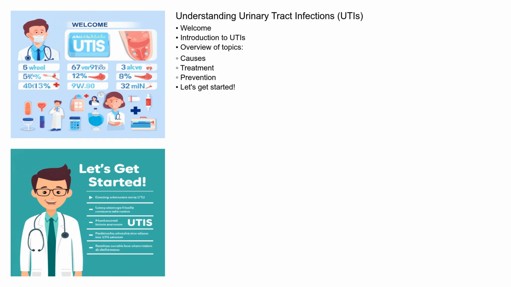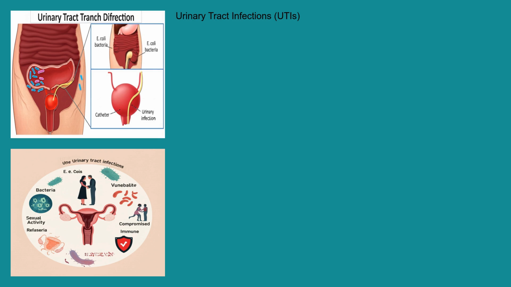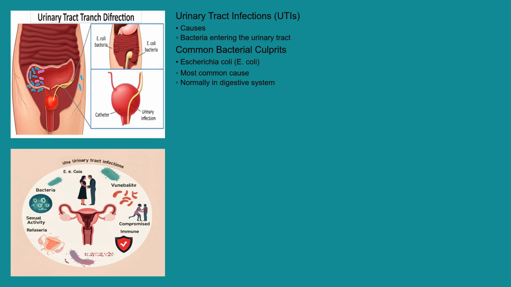So, let's get started! UTIs are primarily caused by bacteria entering the urinary tract. The most common culprit is Escherichia coli, often referred to as E. coli, which normally resides in the digestive system. However, other bacteria like Klebsiella, Proteus, and Staphylococcus can also be responsible.